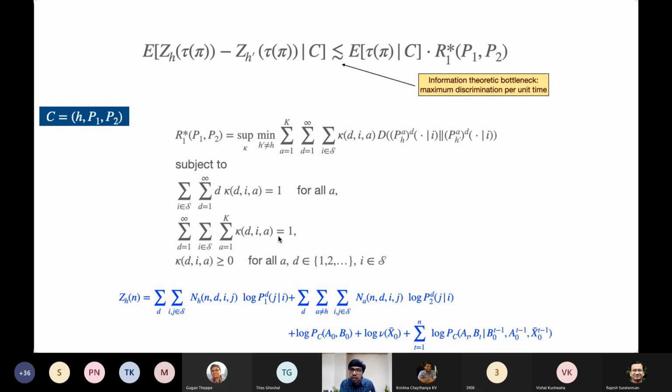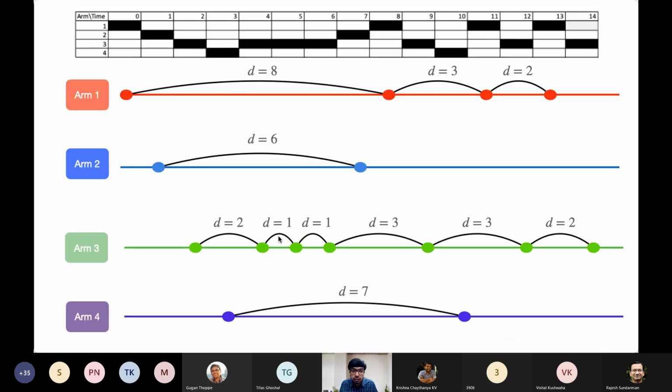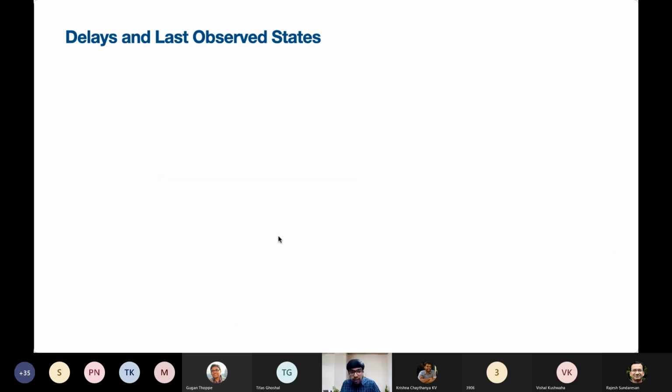Now, the point is that we captured one constraint corresponding to ARM delays on the previous slide. But how do we know there are no more constraints? How do we know we have captured the tightest set of constraints? Somehow this doesn't seem very natural. So what we do is we abandon this particular approach. The reason is that focusing on the delays and last observed states of only one of the arms at a time, like we did in the rested case, is not enough. We need a more global perspective. That global perspective is looking at delays of all the arms together.